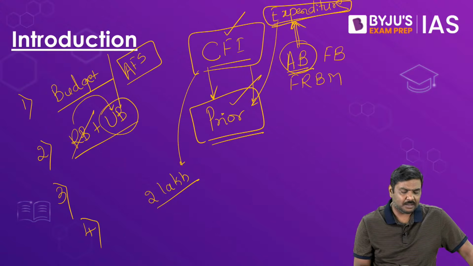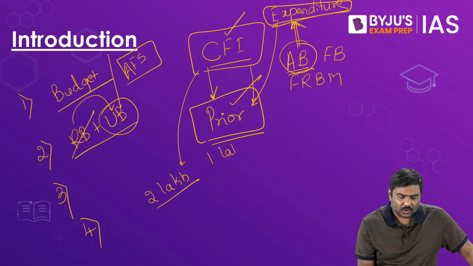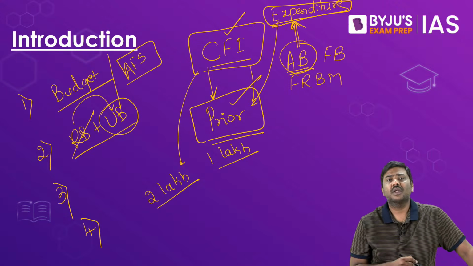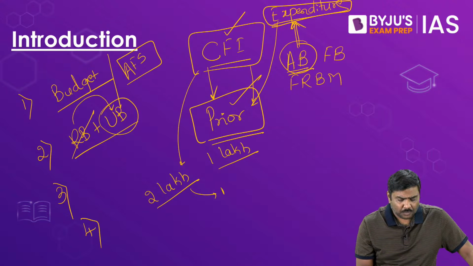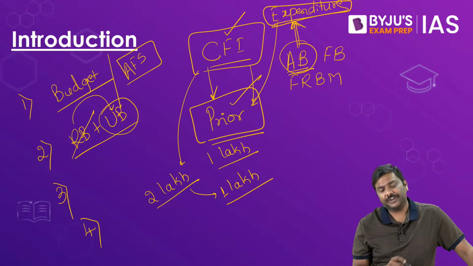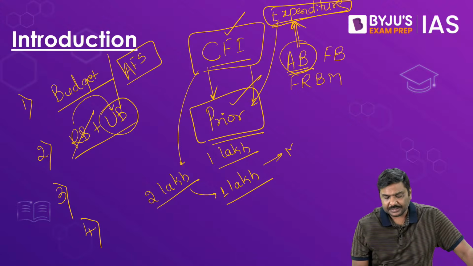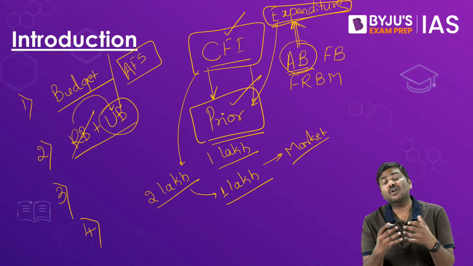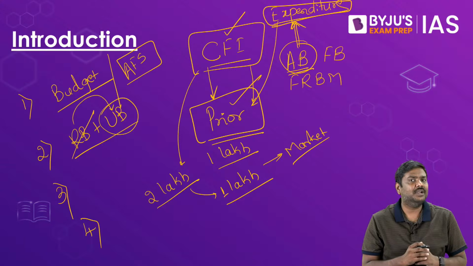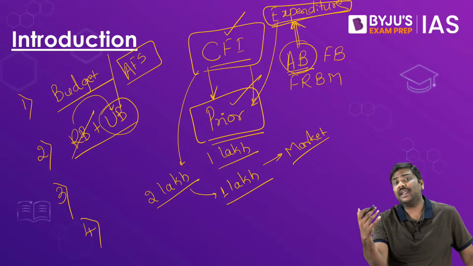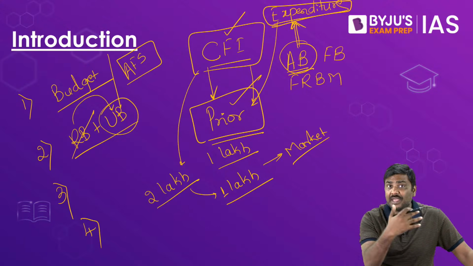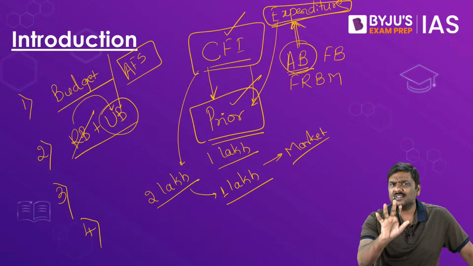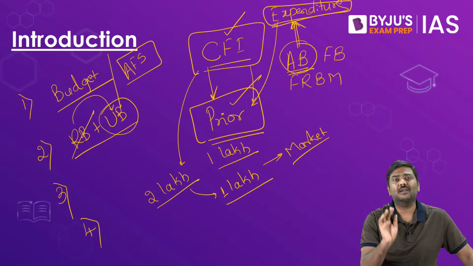Government, just a hypothetical number here, will withdraw 1 lakh crore rupees from the Consolidated Fund of India, and for the remaining 1 lakh crore rupees, the government will simply ask the Food Corporation of India to borrow from the market, to raise the money from the market. So whenever such borrowings are done, not directly by the government, but by government-owned entities or agencies on behalf of the government, it doesn't have to take the approval of the parliament.